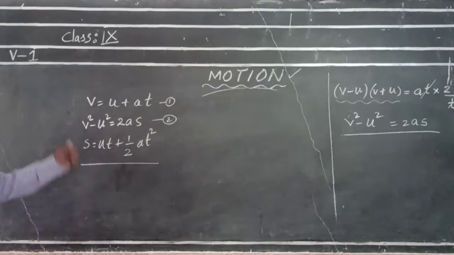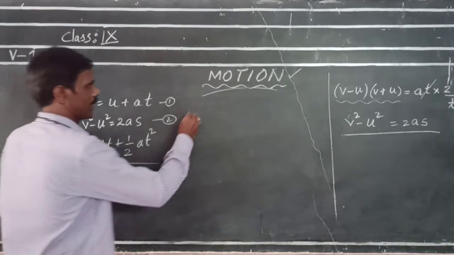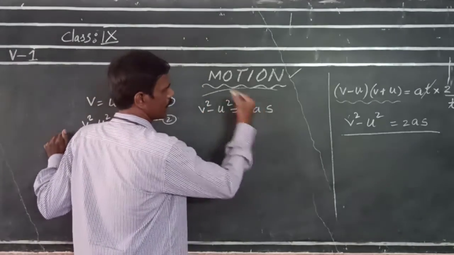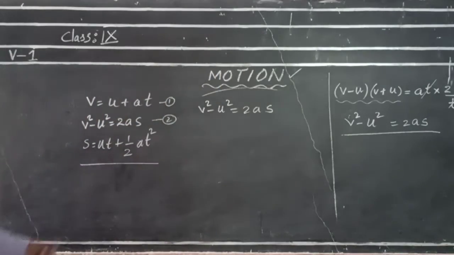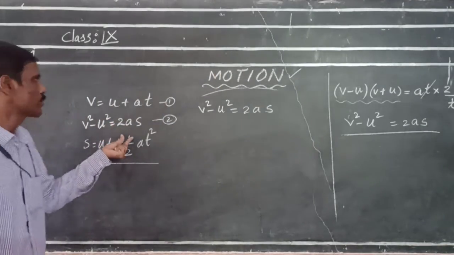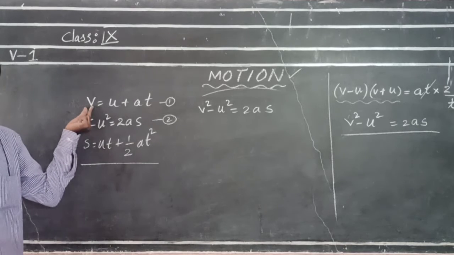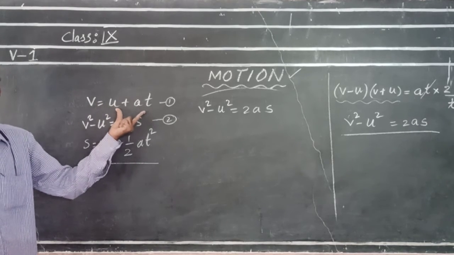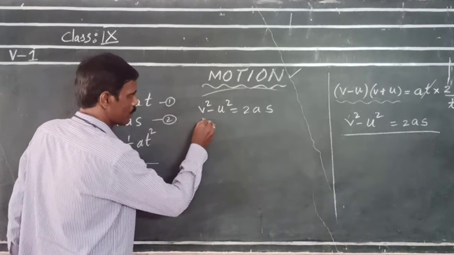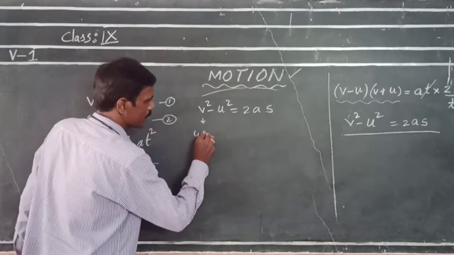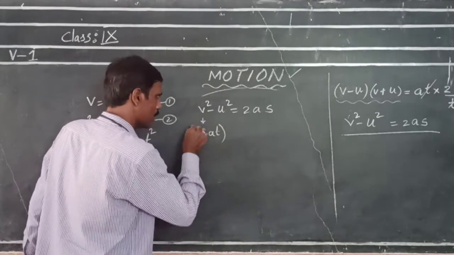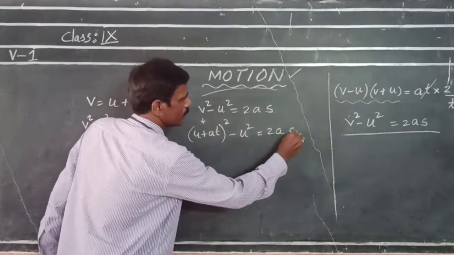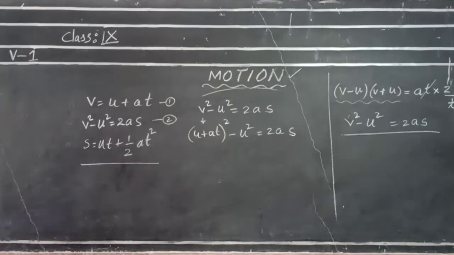That is, the second equation I am writing first. That is v square minus u square is equal to 2as. In this equation, I am substituting v. That is, I am replacing v with this relation, that is u plus at. So this v can be replaced with u plus at whole square minus u square is equal to 2as.